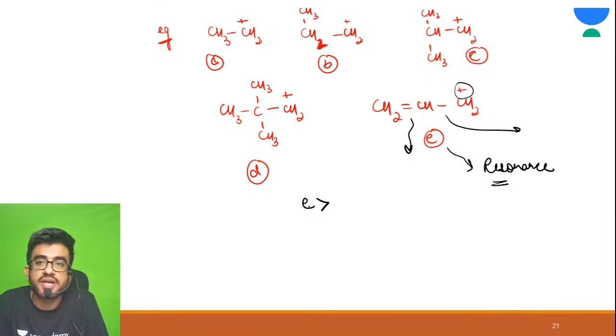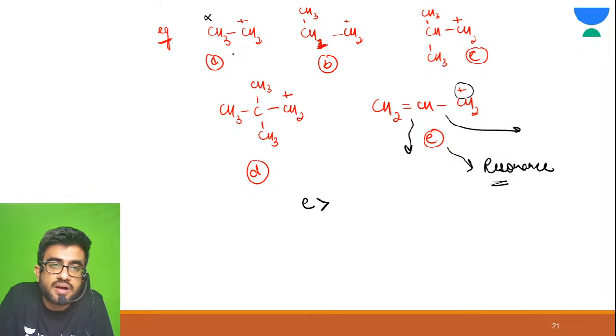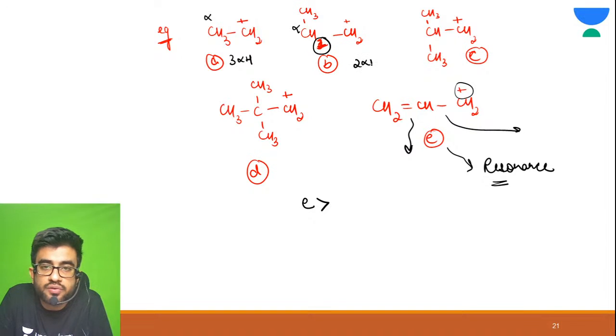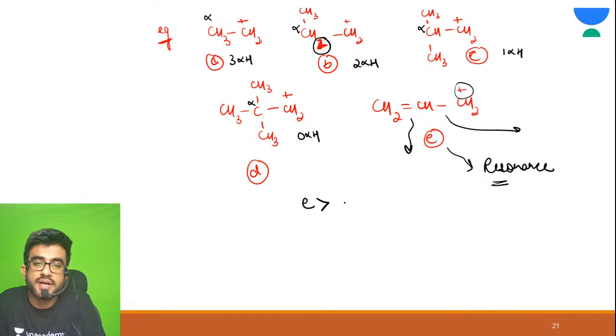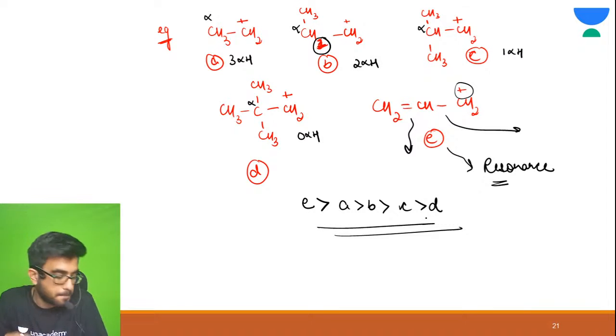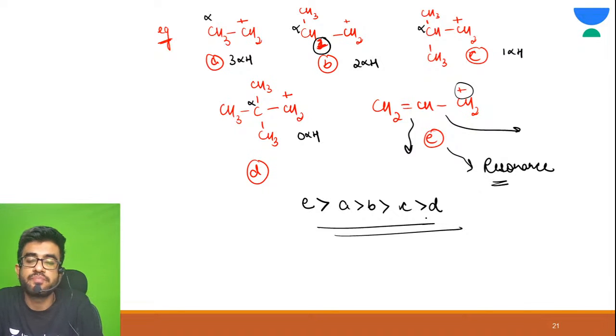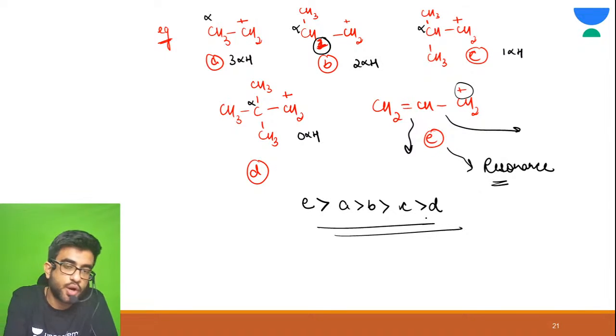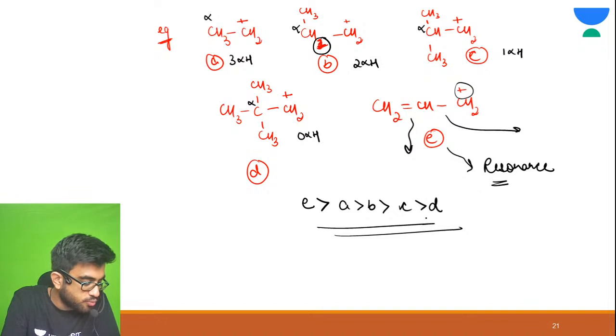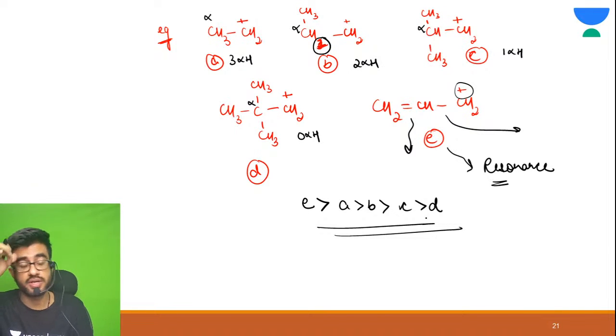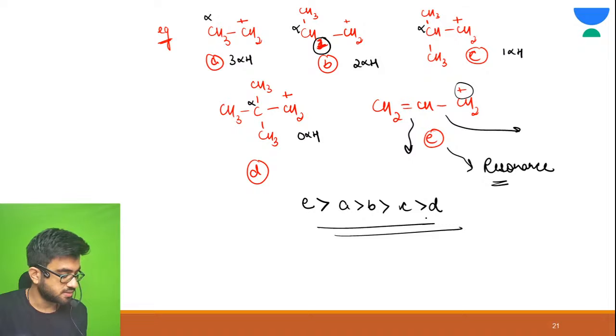Yes. Then you check alpha hydrogen. So see, this is your alpha. This has 3 alpha hydrogen. This is your alpha. This has 2 alpha hydrogen. This is your alpha. It has 1 alpha hydrogen. This is your alpha. It has 0 alpha hydrogen. So this should be your answer. Resonance is more influencing than hyperconjugation. Great. Fantastic.